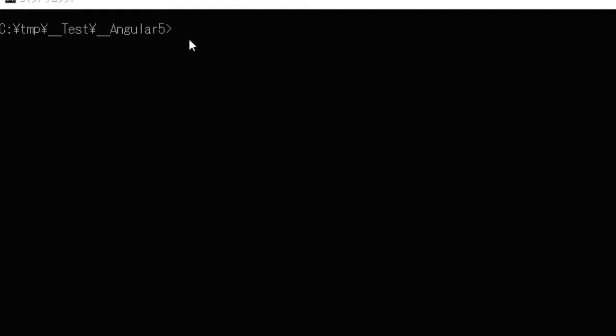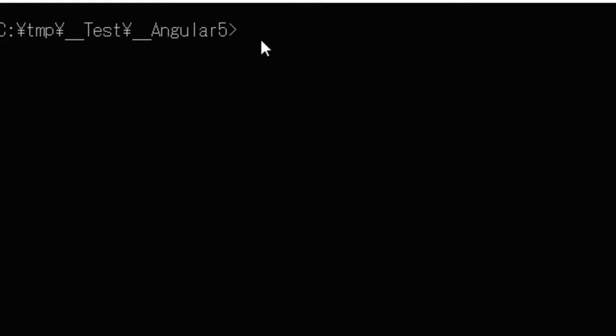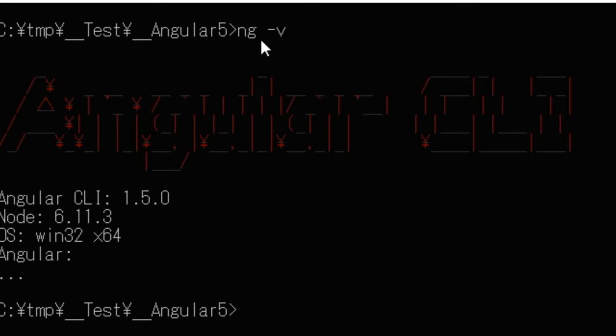After installing Angular CLI, check the version by typing ng -v. That will give you the current version number right here.